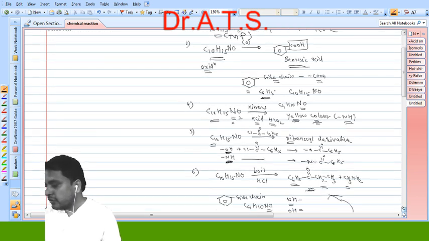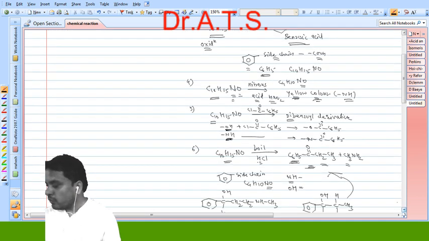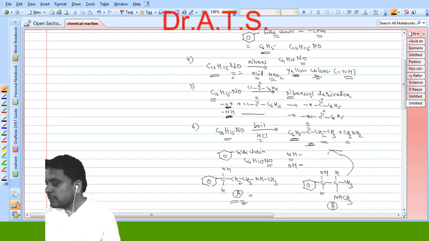Now the 6th point in the constitution is, if we boil this ephedrine with HCl, what do we get? Propiophenone. Propiophenone means a C6H5 aromatic ring or benzene ring is there along with C double bond O. The formation of propiophenone is explained by considering that if structure B is the correct structure, then it undergoes rupture here, and this COH is converted into C double bond O, then CH2, CH2 and CH3.